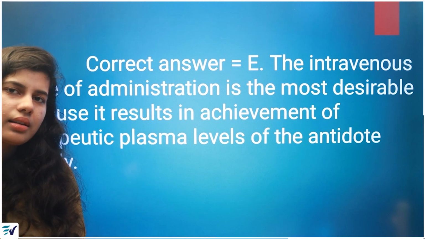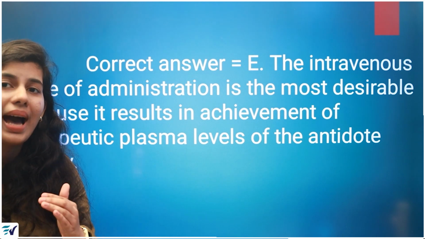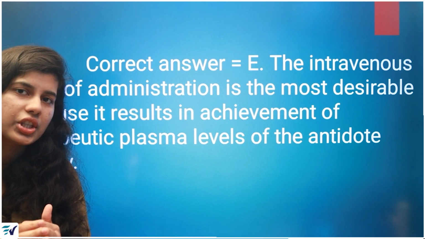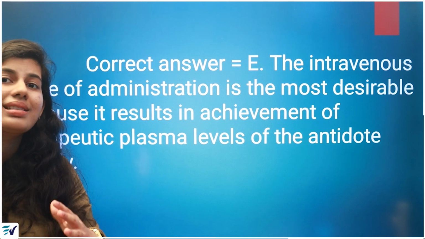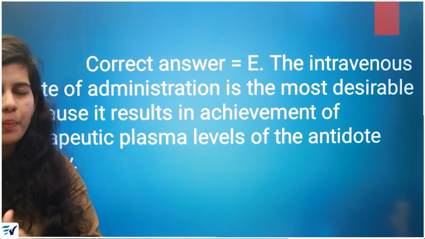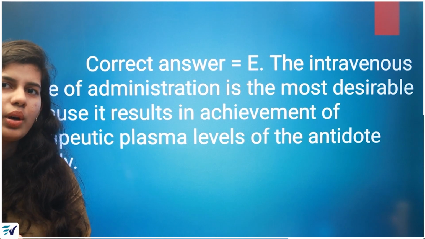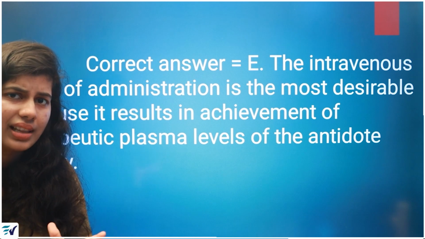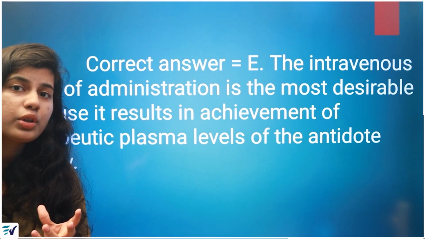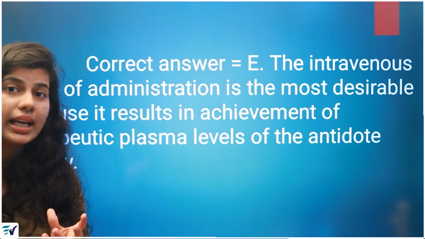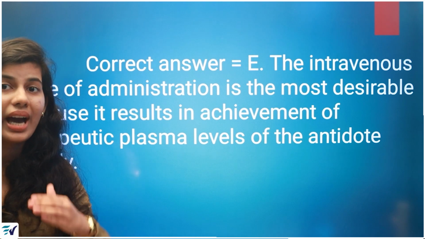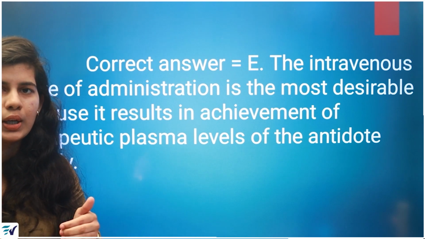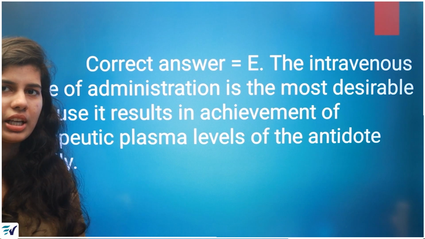If you are giving a drug intravenously, there will be maximum drug concentration in the plasma. That is, Cmax will be maximum if you opt for intravenous. The therapeutic plasma level is nothing but the amount of drug that is present in your plasma after the administration. So this is the brief explanation.